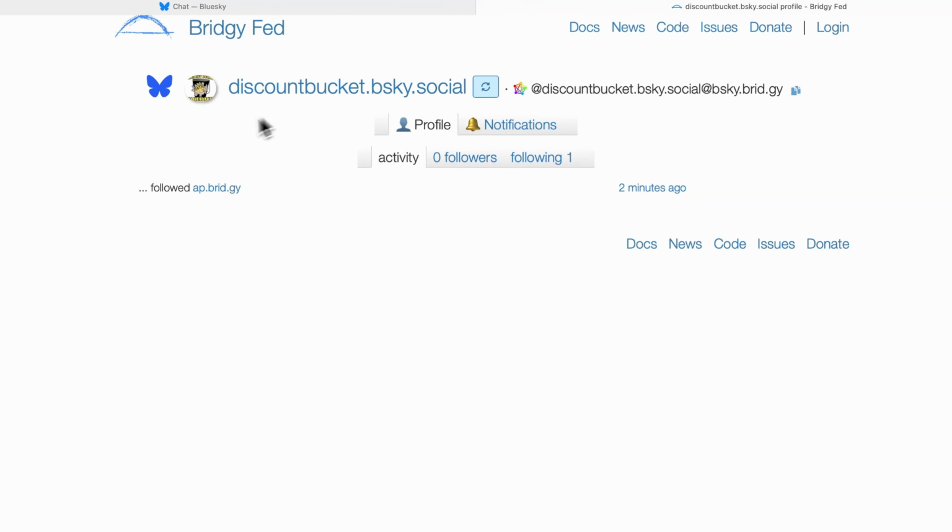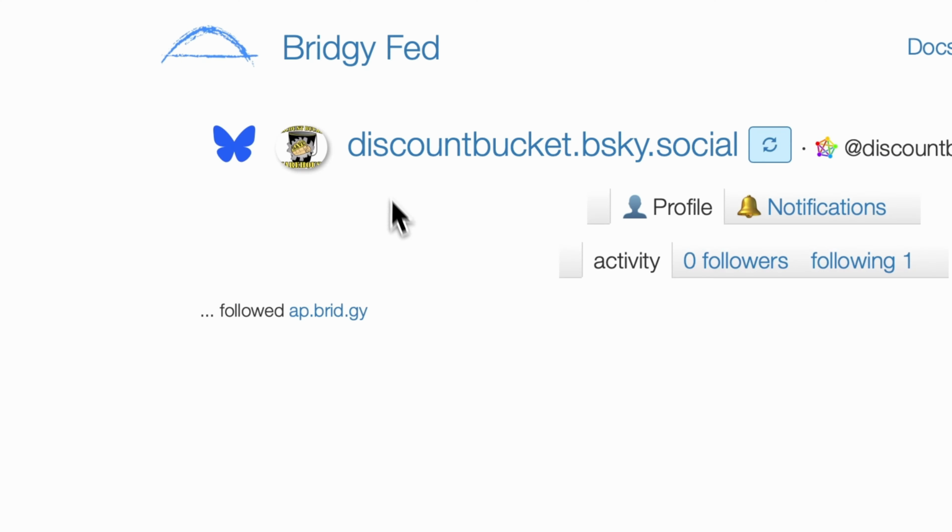So this page is a little kind of status page, which lets you see if your account's bridged and what Bridgy is doing to connect both sides of the fediverse. And we can see here the name in Bluesky, discountbucket.bsky.social. And then over in the fediverse, it's discountbucket.bsky.social at bsky.brid.gy. So now if we go over to Consultatron and we grab this handle and paste it in here,